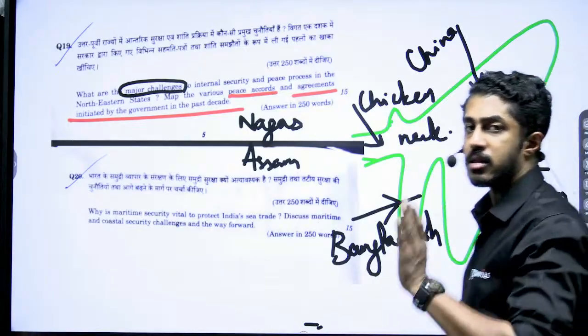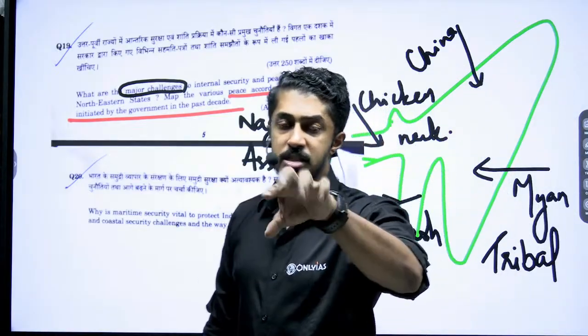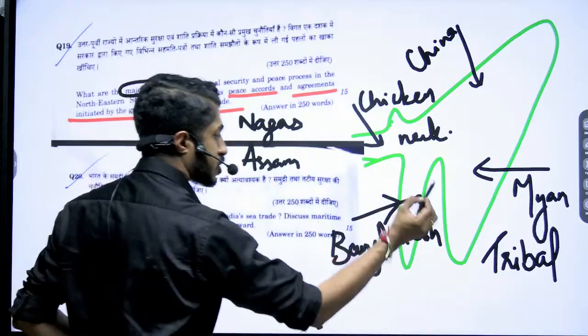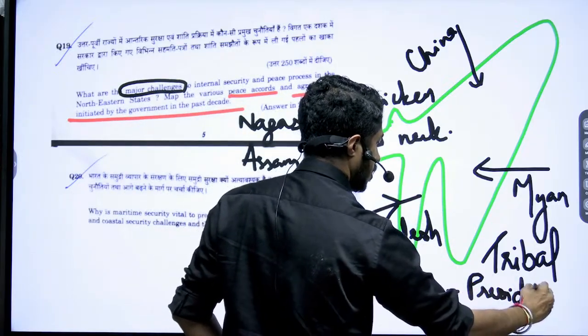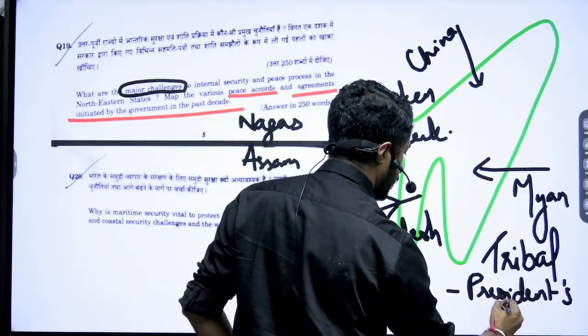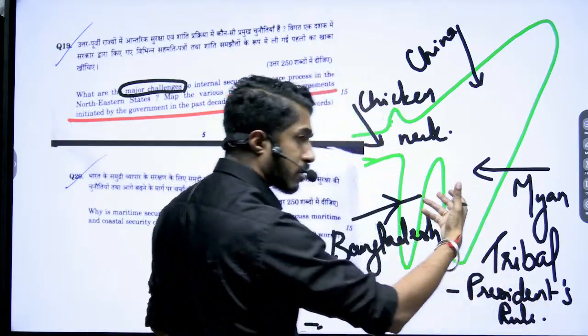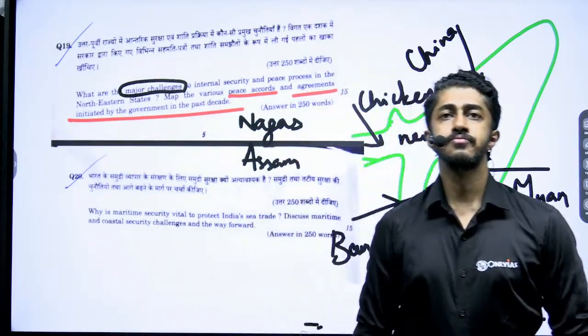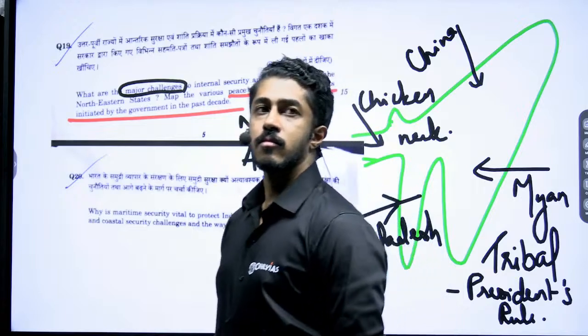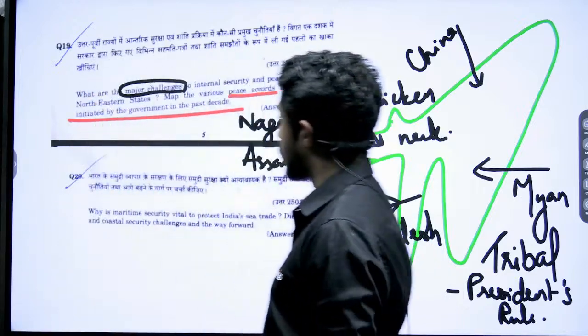So these are the three things. Plus, as far as the Manipur issue and the tribal issue are concerned, right now we have put President's rule, and we are exploring other options to ensure long-lasting security in the region. End game. Got the point, people?